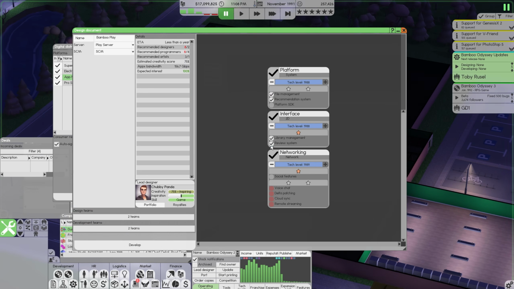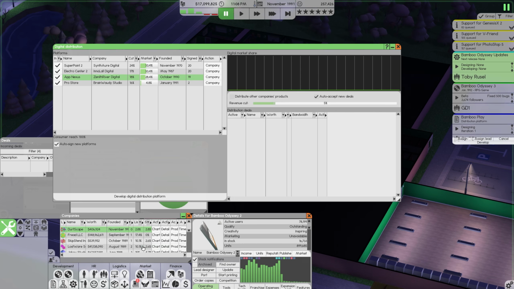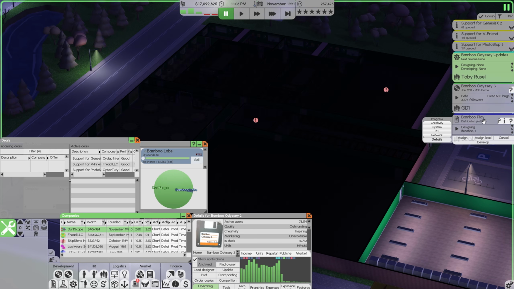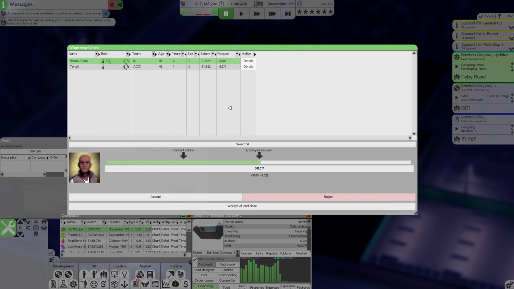We are basically going to check everything that we possibly can. Networking is not currently a thing yet, but that's fine. We're going to have file management, recommendation system, library management, and a review system. That'll give us 100% expected interest, and that'll be good. That is all we need to do. We just go ahead and hit develop, and they should start work on that pretty much straight away.